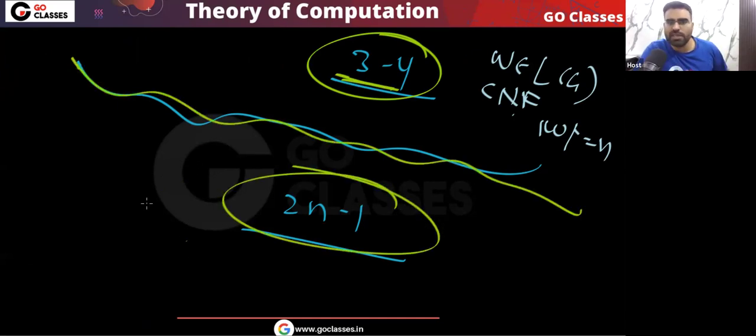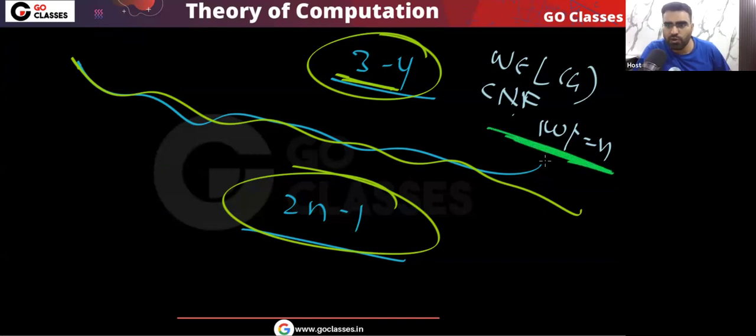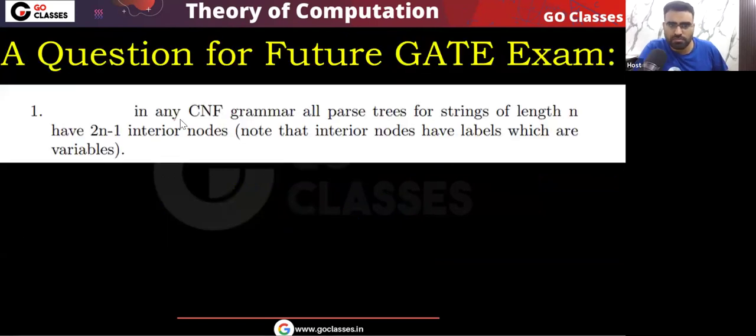Yes or no? But in the GATE exam so far, they did not ask how many internal nodes will be there in the parse tree for W. If you create a parse tree for W, how many internal nodes will be there? This question has not come so far in the GATE exam. Tell me what will be the answer? That will be 2n minus 1. Yes or no?